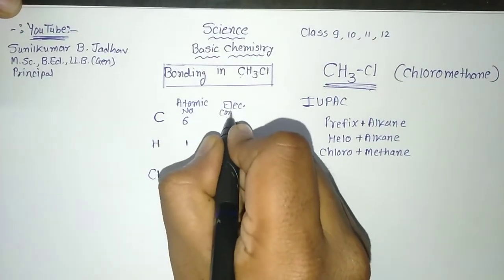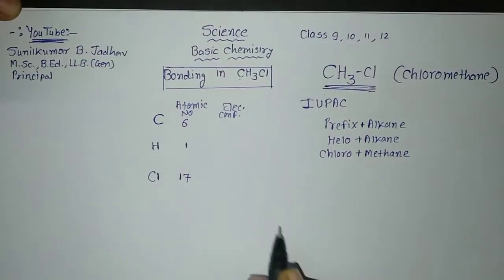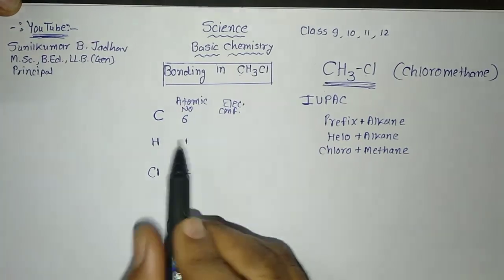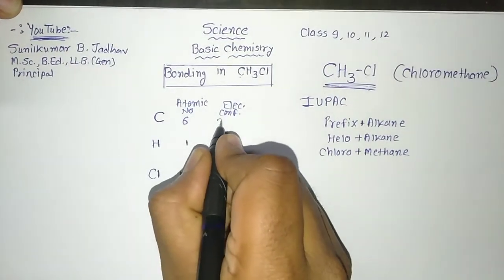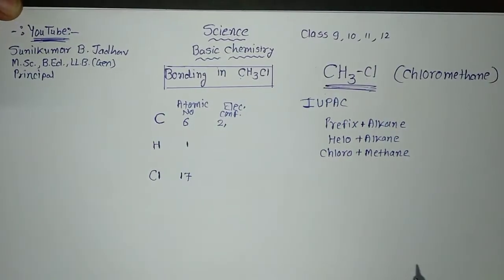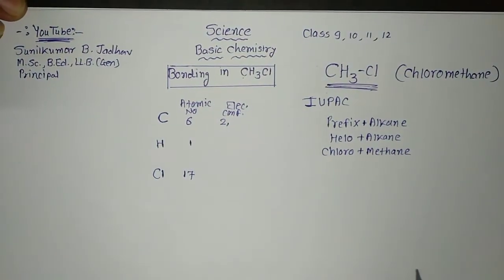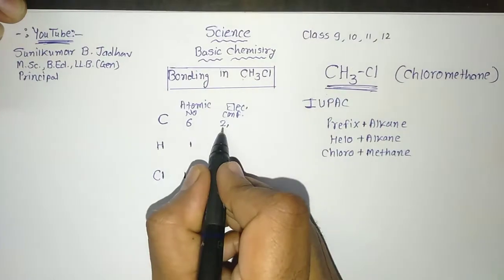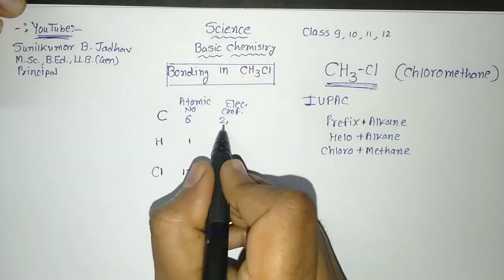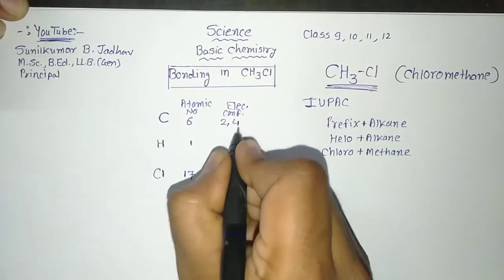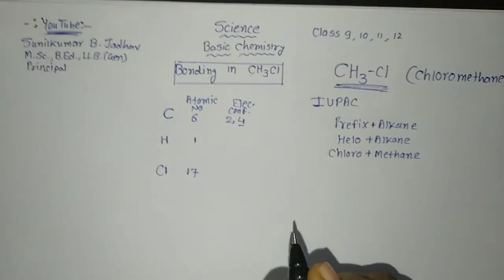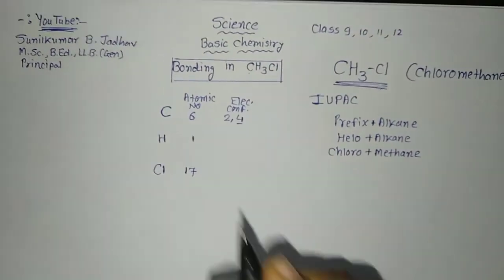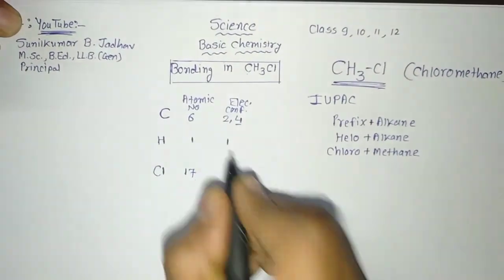In short I have written electronic configuration. If we want to write it for carbon, it is 6, so we write 2 in the first orbit, and in the second orbit, 6 minus 2 is equal to 4. In the second orbit there will be 4 electrons. Similarly for hydrogen, it is only 1 electron, so in the outermost orbit there will be only 1 electron.